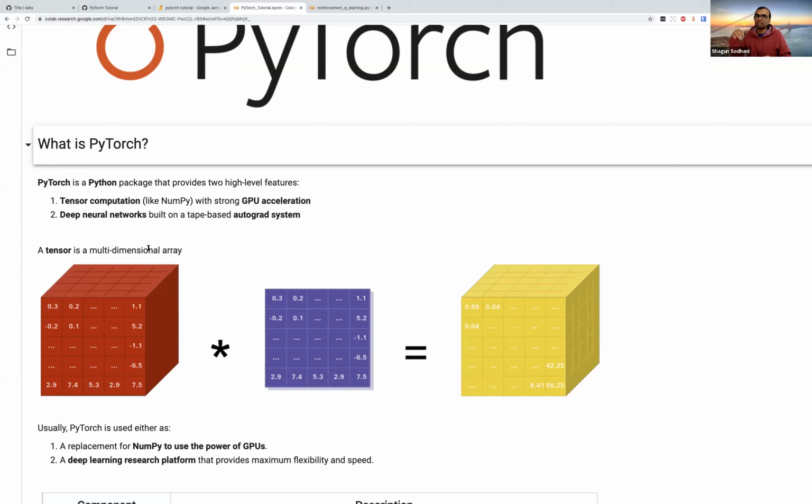The second piece is that it gives you this thing called an autograd system, and we'll talk about it. Basically, what autograd does is it enables you to take gradients of arbitrary functions. It enables you to build deep neural networks, because the basic training mechanism of neural networks is backpropagation, which is basically autograd. So when you're using PyTorch, think of it as a tensor library which also allows you to compute gradients.